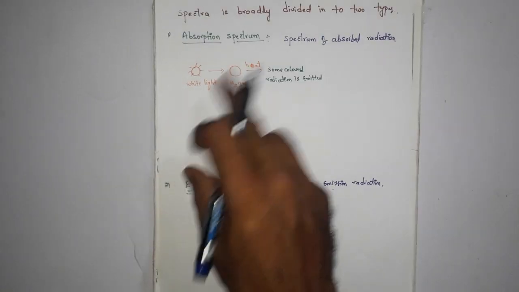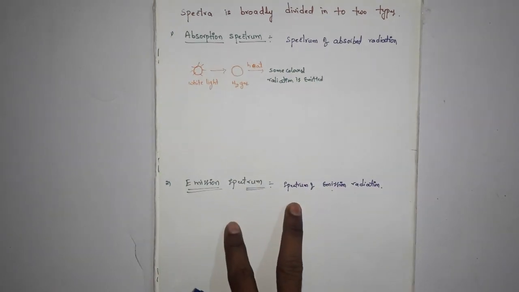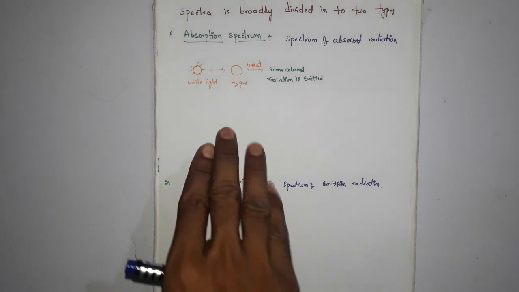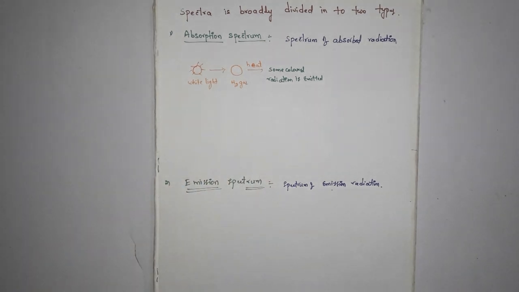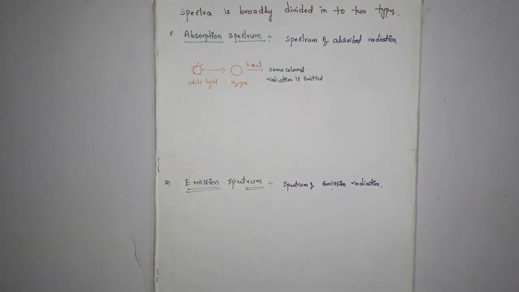Next, spectra are broadly divided into two types. One is the absorption spectrum, another one is the emission spectrum. Absorption spectrum is nothing but the spectrum of absorbed radiation. So how do you record the spectrum of radiation absorbed by atoms or molecules? For understanding purposes, I am taking H2 gas.